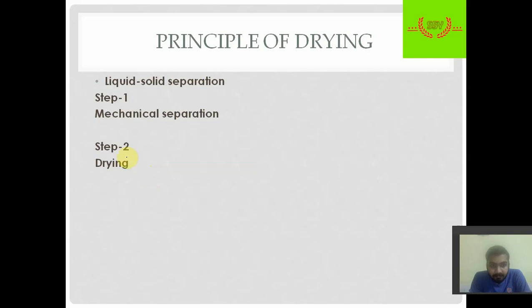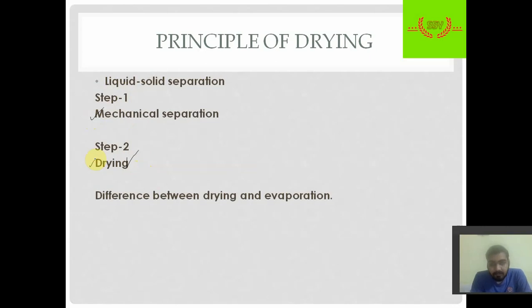This is where we know that drying is important. For greater efficiency in liquid-solid separation, step 1 is mechanical separation and step 2 is drying. So we can say drying is a backup process that is used to remove moisture.